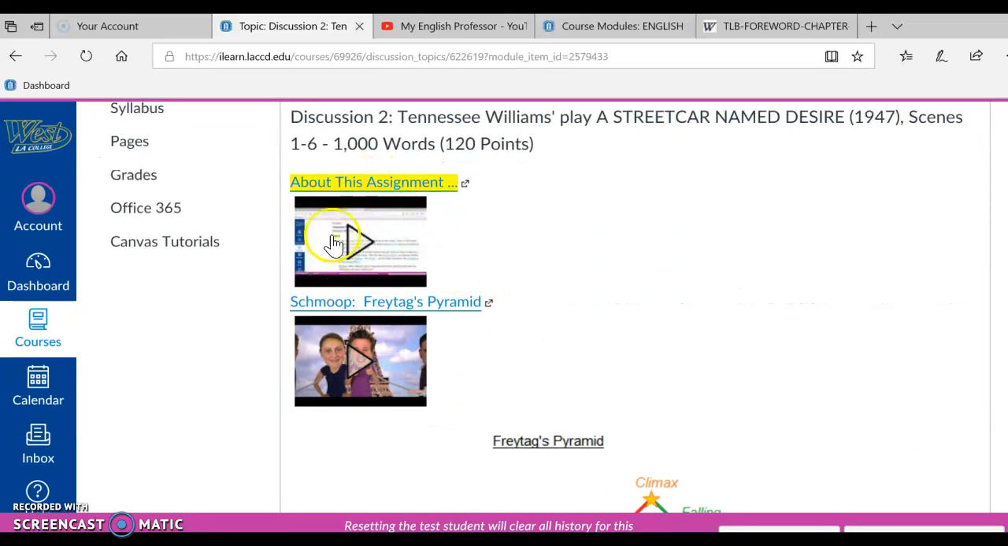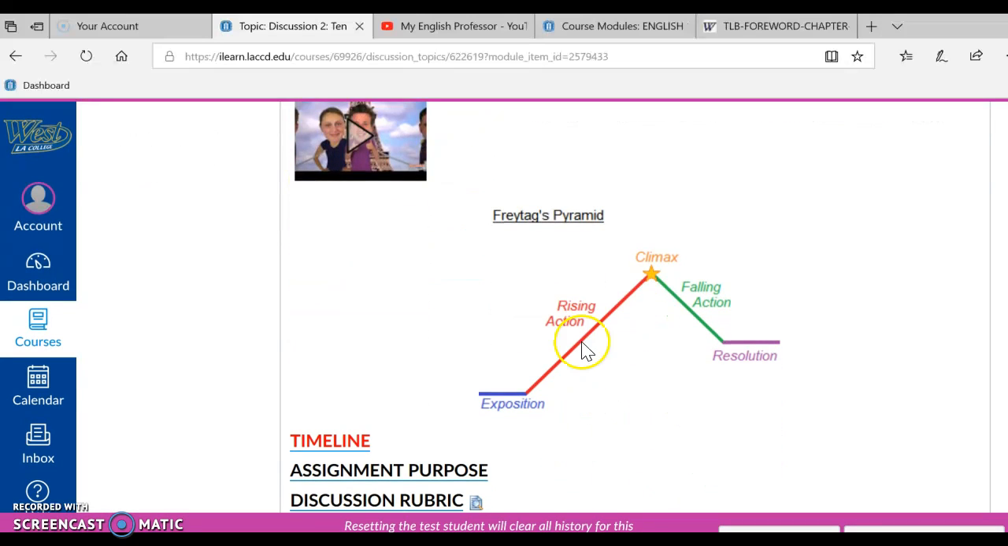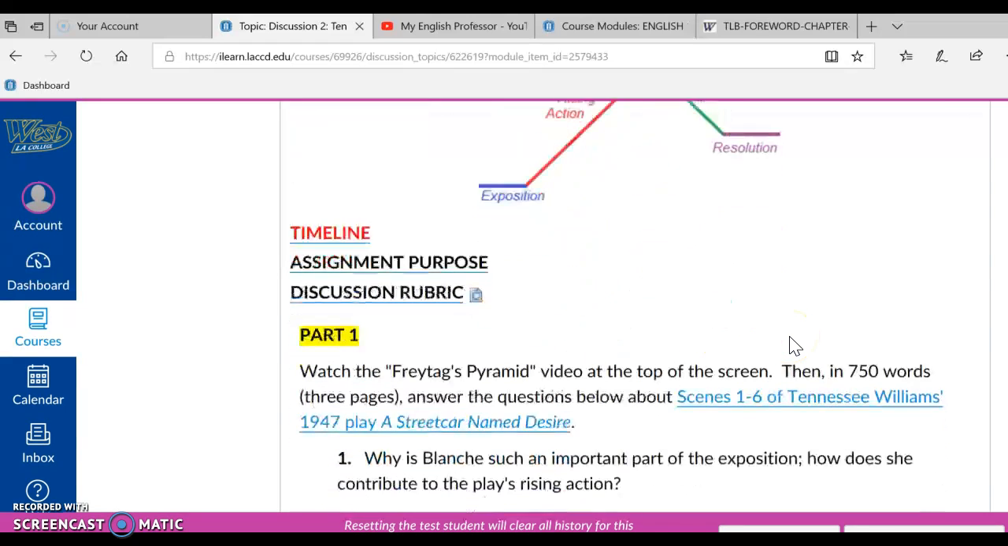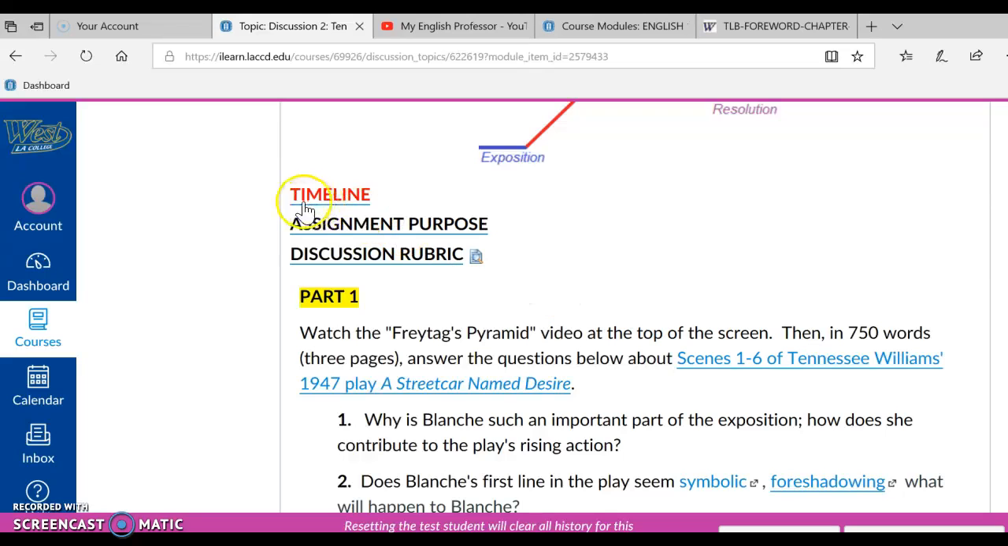We see 2 videos here. The first is about this assignment, and this is a video you're currently watching and listening to. We have a second video, Shmoop Freitag's Pyramid, and it's right here. As we scroll down the screen, we see an illustration of Freitag's Pyramid right here. And scrolling further down, we see 3 links: the timeline, the assignment purpose, and the discussion rubric.